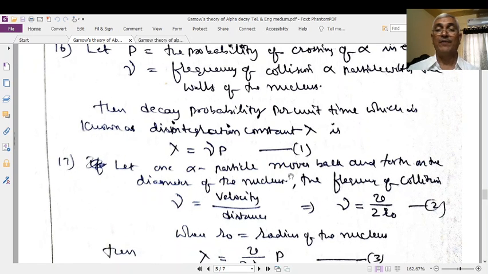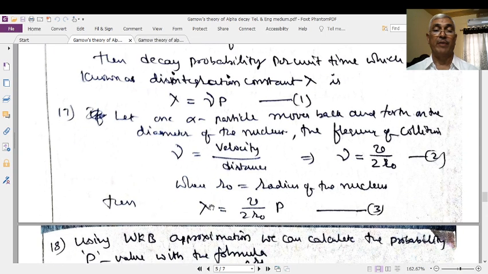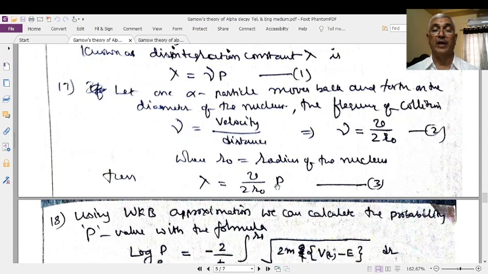Let the alpha particle move back and forth along the diameter of the nucleus. When the alpha particle moves from one wall to the other wall, it travels a distance equal to the diameter. Therefore, frequency nu is equal to velocity divided by distance. Let the velocity be v. If r0 is the radius, then the distance, the diameter, is 2r0. Therefore, frequency is v by 2r0. Substitute this in lambda. Now lambda becomes v by 2r0 into P.